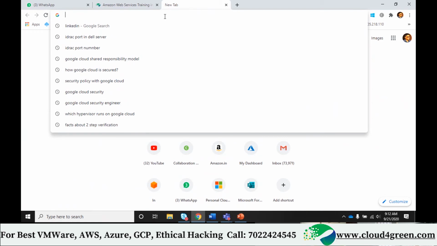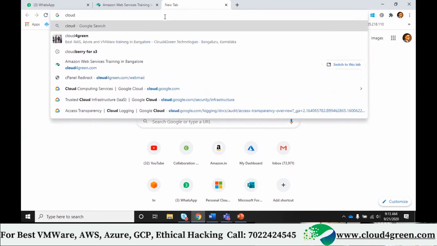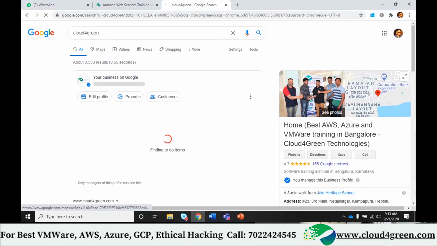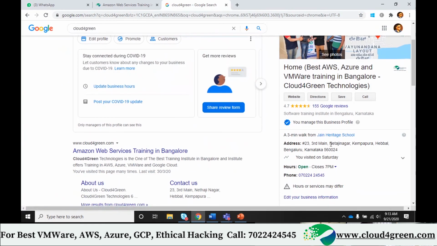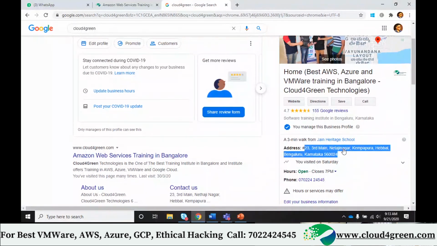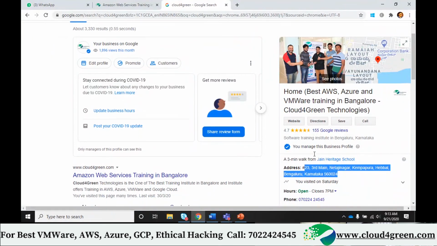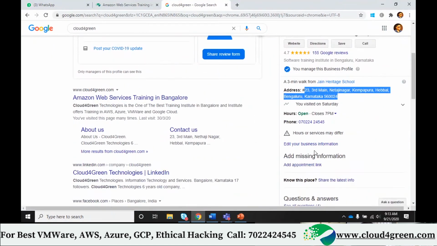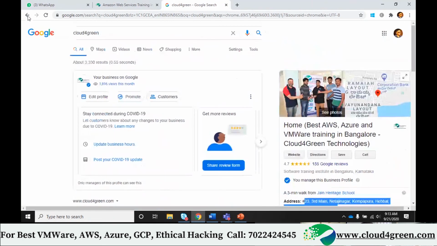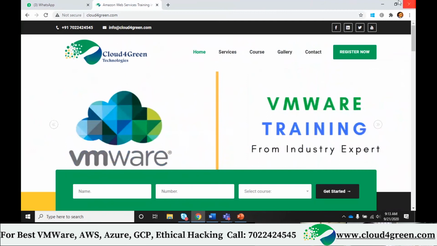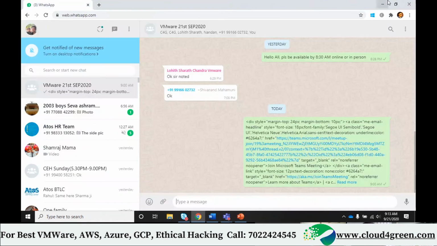Then we have a Google page. I usually don't do this, but since you asked, I was just briefing all this. We are located in Hebbal. This is my house address, and this is our Google business page, in case you are not aware. Right, so now let's move on to the notes.